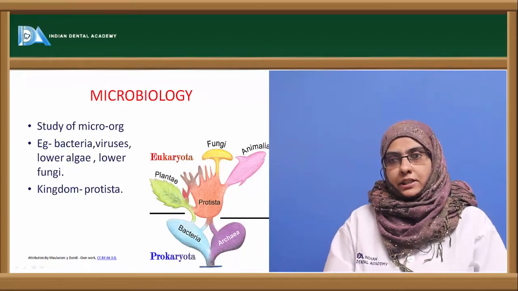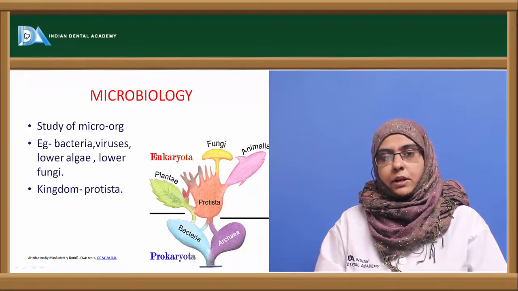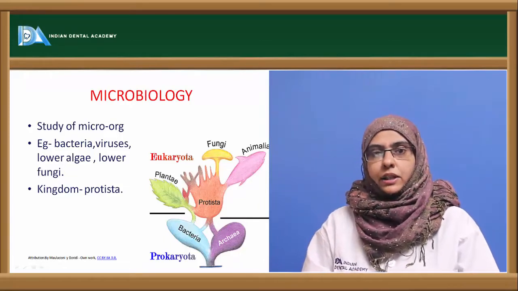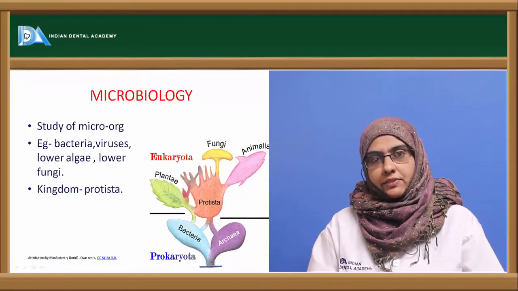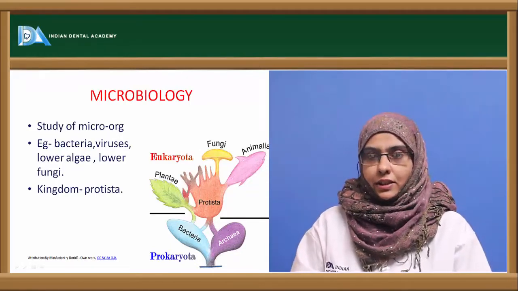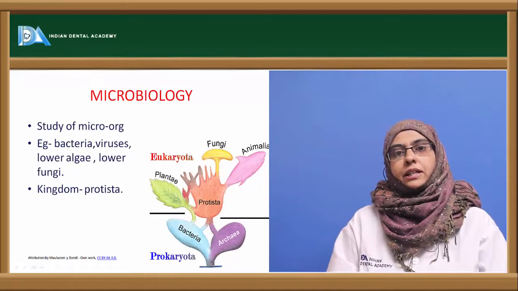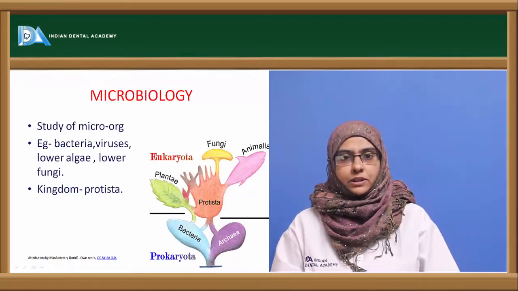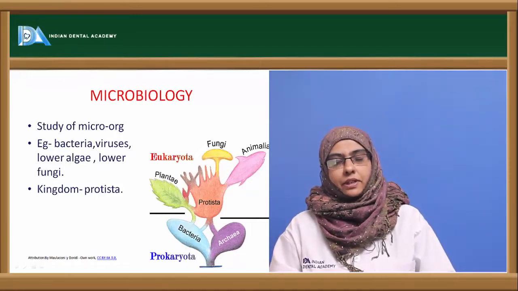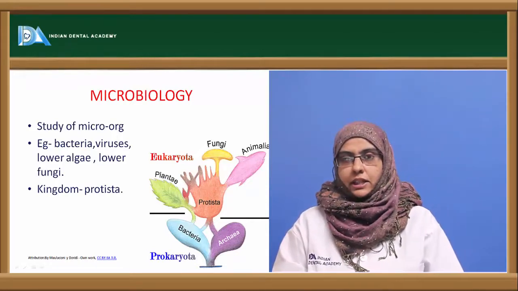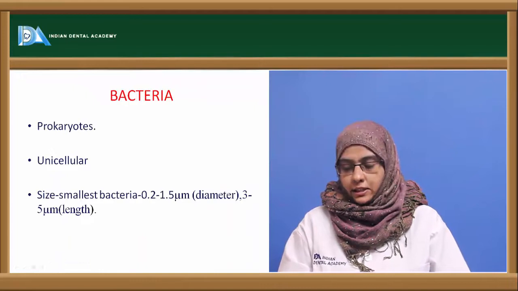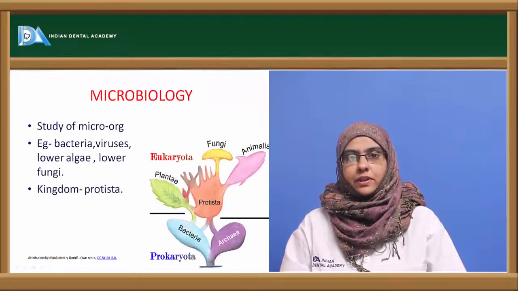Before, these microorganisms were included under the plant or animal kingdoms. But due to certain unsatisfactory characteristics of these organisms, they had to be included under a third kingdom, which is called Protista. So the three kingdom classification was introduced by Carl Weiss, where Protista was included, and under this Protista, the microorganisms were included.